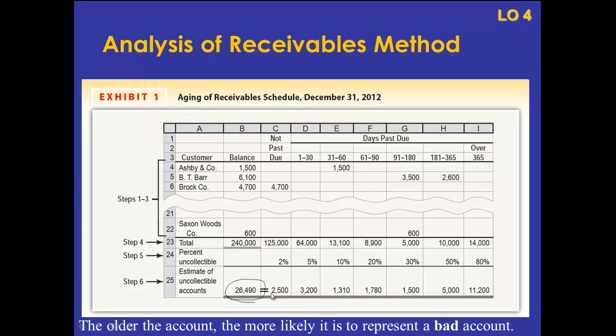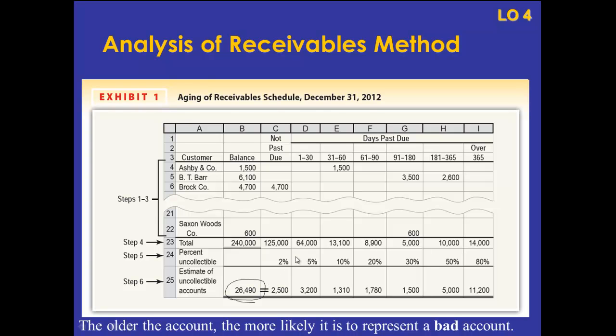We have a total of $240,000 of receivables, and we're coming to the conclusion that we think $26,490 of those are not going to be collectible. Okay? So the net realizable value in this case would be the difference between the $240,000 that we have on our books and the $26,490 that we think is going to be uncollectible.